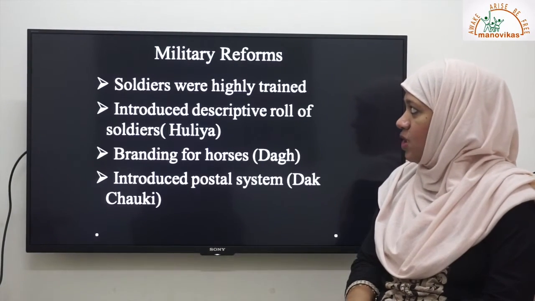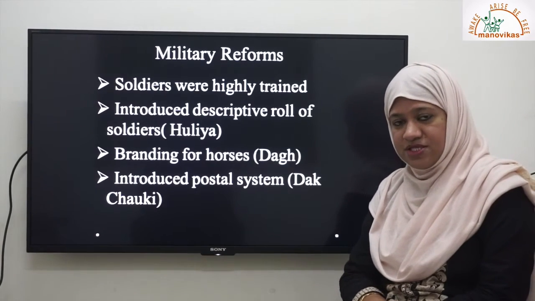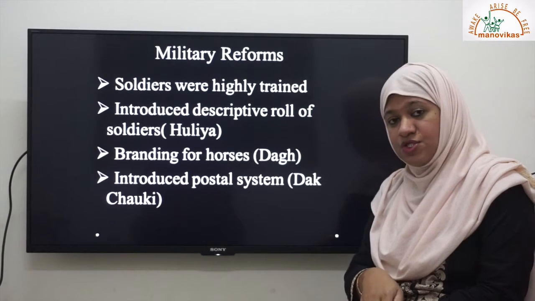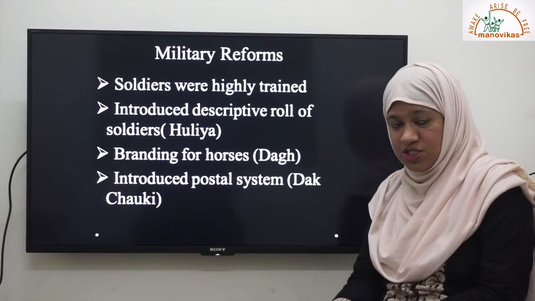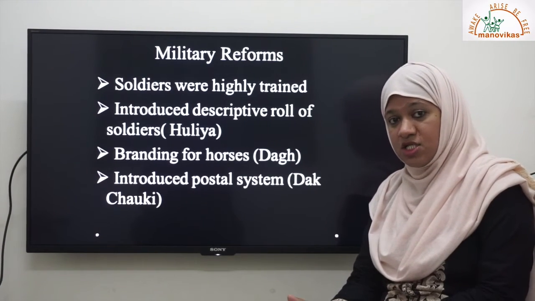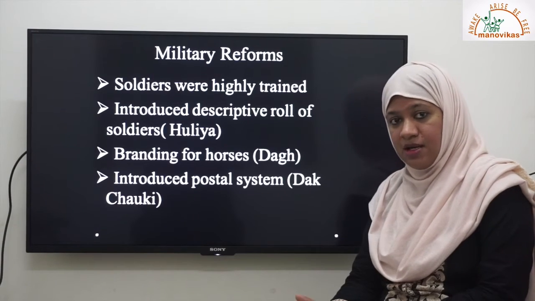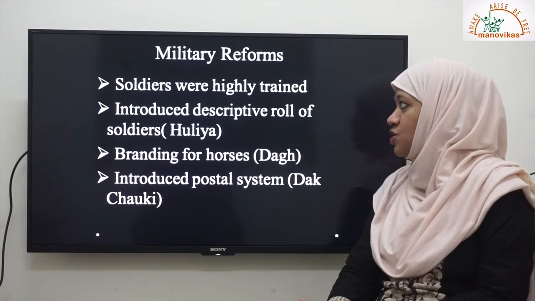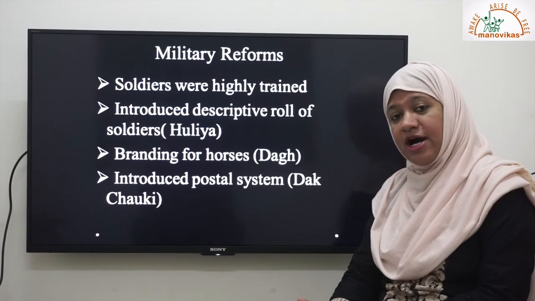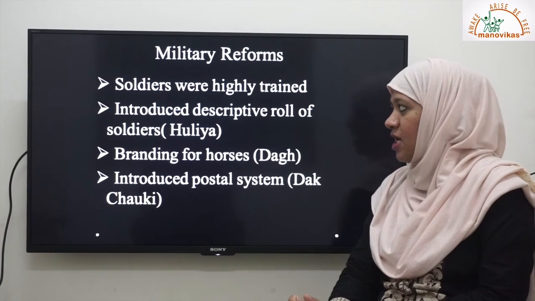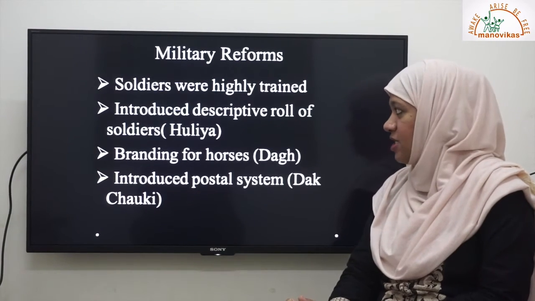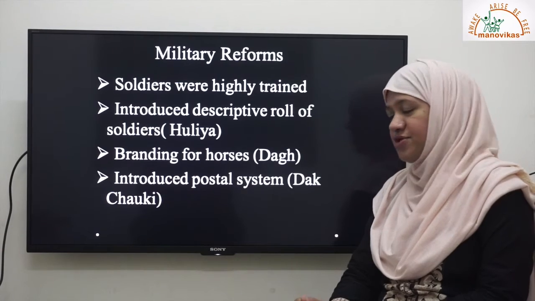Let us now learn about his military reforms. It is said that he had a very large army, around 5 lakh soldiers. He himself recruited the soldiers with the help of the army minister, and he also paid them in cash. These soldiers were highly trained. He introduced something known as Huliya and Dagh, a descriptive roll of soldiers.